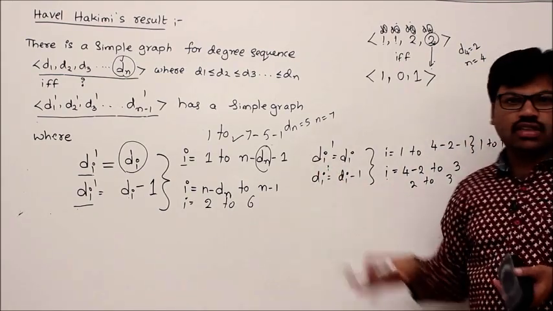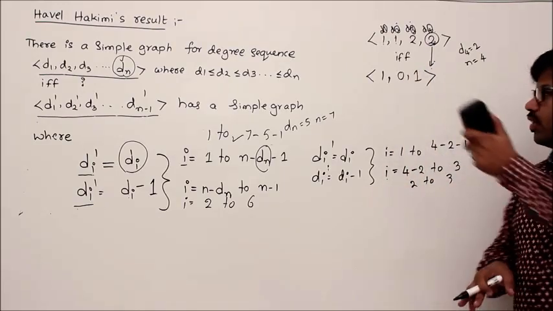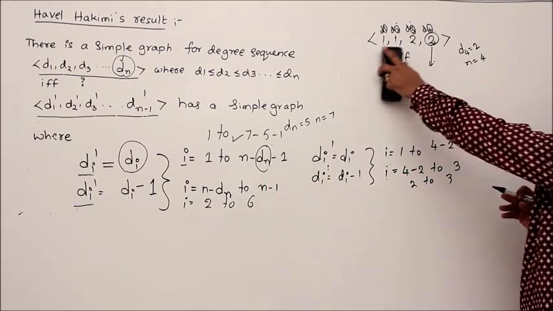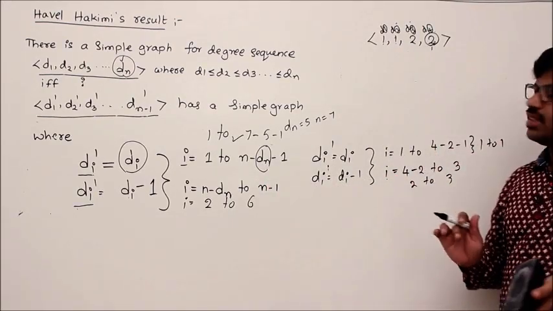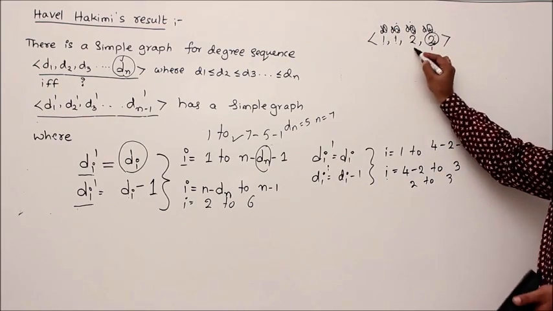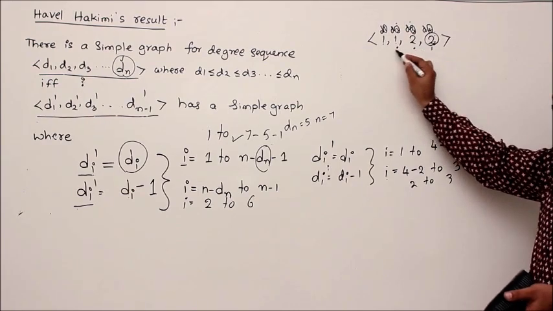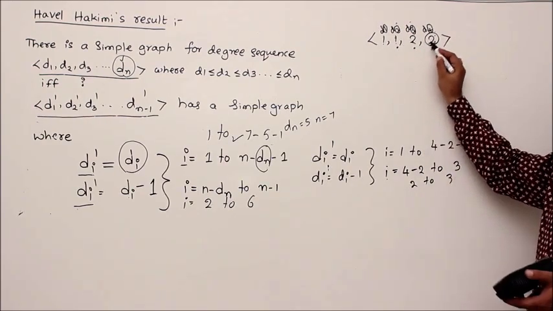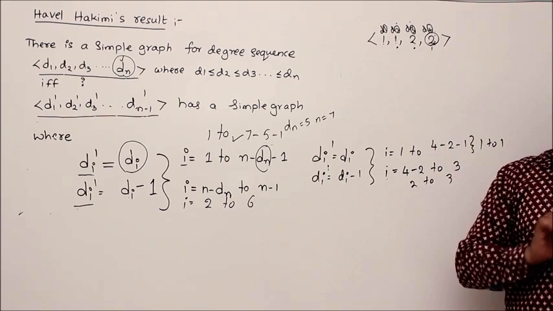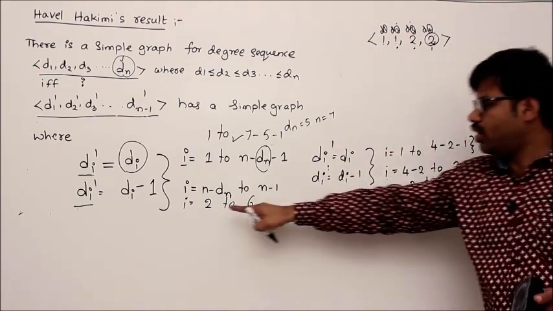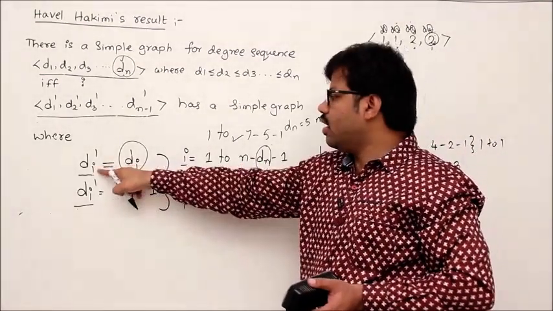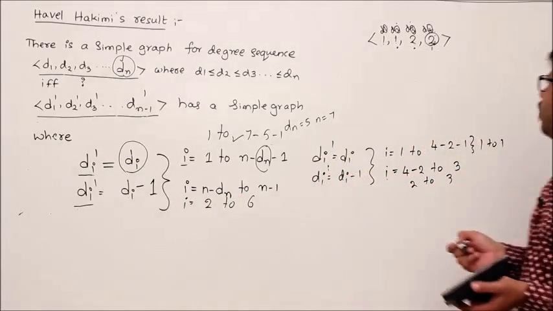Now this is a process. So let me tell you this process in simple words rather than doing this model. Once you understand this concept, the easy technique is, what this Havel-Hakimi result finally says: take the highest number, since it is 2, mark 2 integers from right to left. Why 2? Because of this 2. If this is 7, right to left, select 7 positions and mark them, from where we have to remove 1. From other points we should not remove anything. They should be previous values.